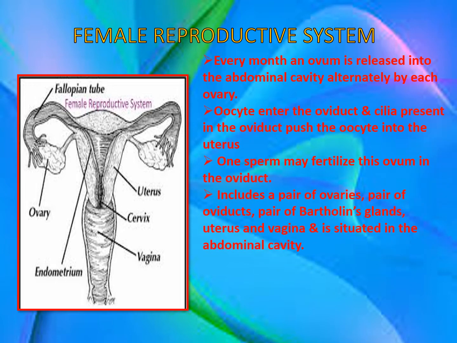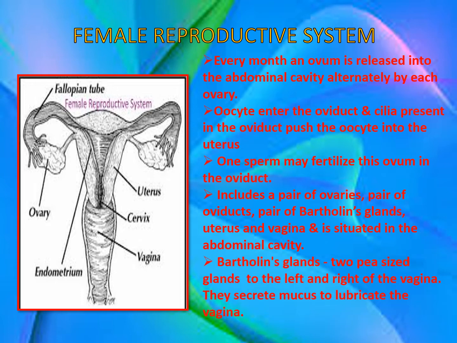Now, the male sperm enters through the vagina. It has a long journey through the uterus, and then it will move into this oviduct or this oviduct, and suppose there is an oocyte here, it may fertilize this ovum in this oviduct. Now, the female reproductive system includes a pair of ovaries, a pair of oviducts or fallopian tubes, a pair of Bartholin's glands, the uterus and vagina, and it is situated inside the abdominal cavity.